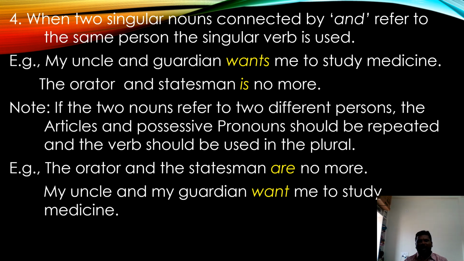My uncle and my guardian want me to study medicine. My uncle is different, my guardian is different. I have one uncle and I have another guardian. So these two are different people, so we have used the plural verb. "Want" is a plural verb, whereas "wants" is a singular verb. "Is" is a singular verb, "are" is a plural verb. Please try to understand.